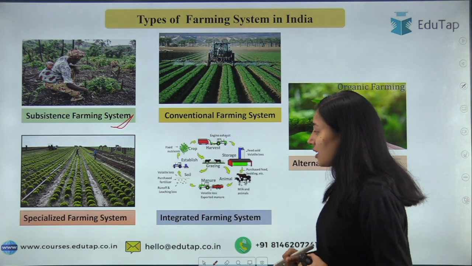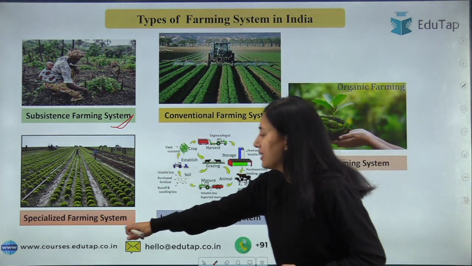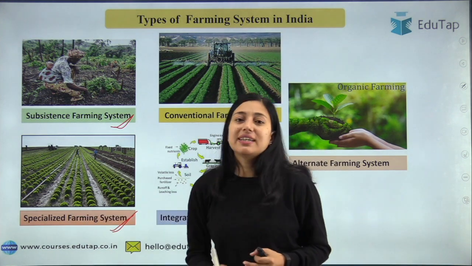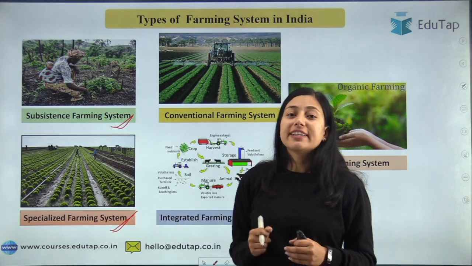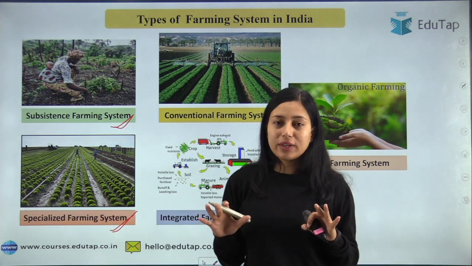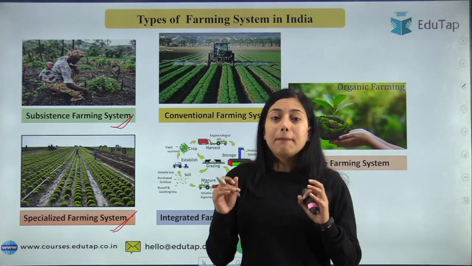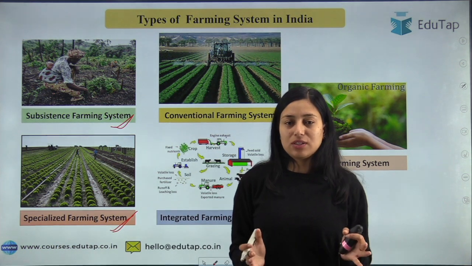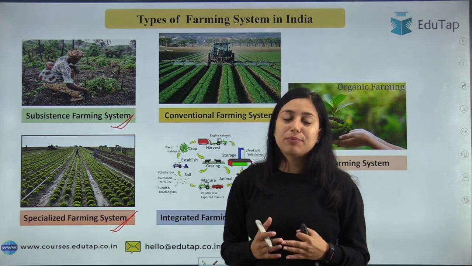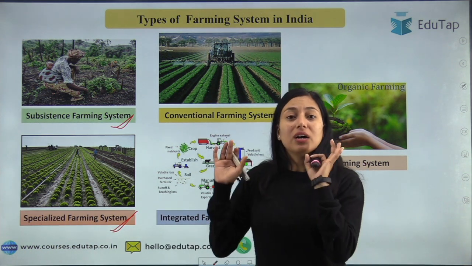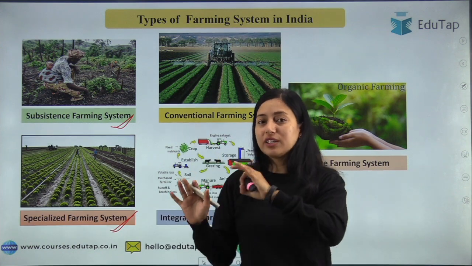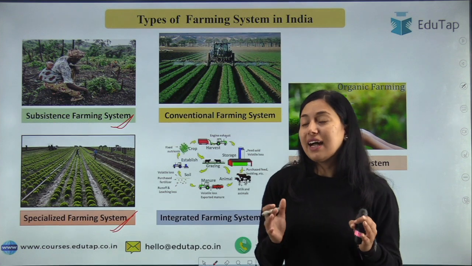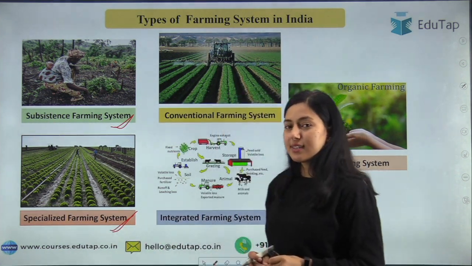Now moving on to the specialized farming system. Students, under a specialized farming system, a farmer has two or more enterprises, but more than 50% of the income is coming from a single enterprise. When a farmer has 2 to 3 enterprises, but more than 50% of the income is coming from a single one, that is your specialized farming system.